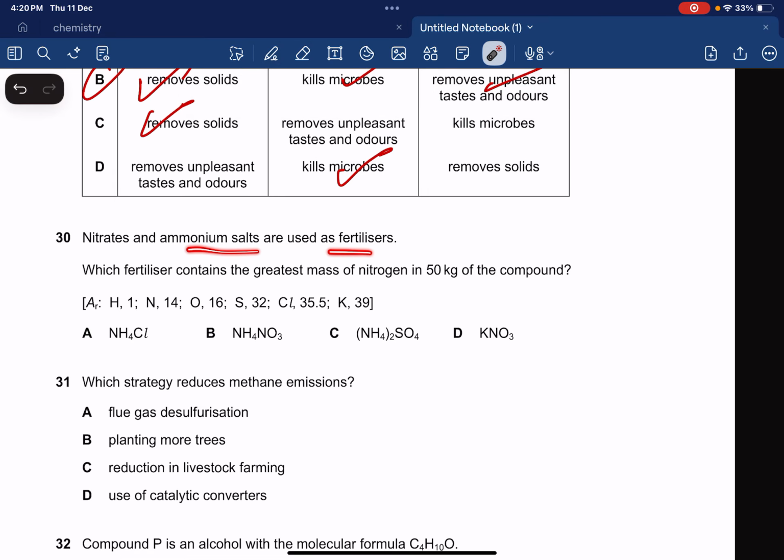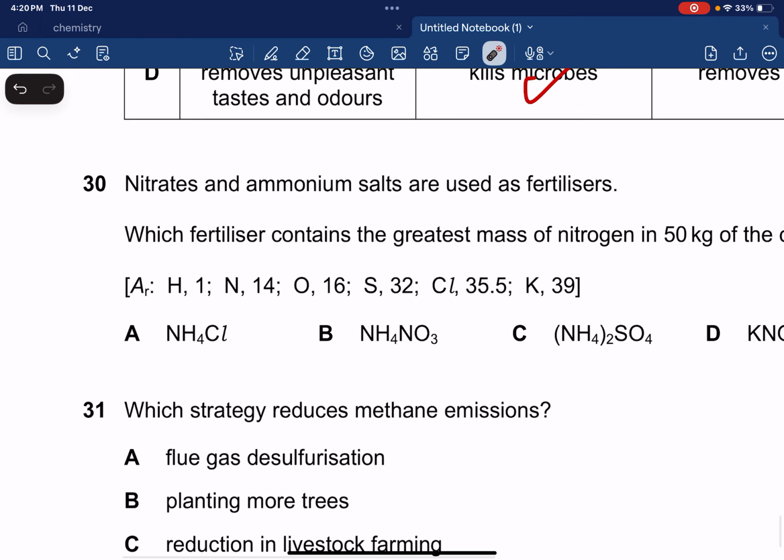Okay, that's what we know. Which fertilizer contains the greatest mass of nitrogen, in 50 kg of the compound? So first you need to find the amount of nitrogen in 1 kg, and then you can find it in 50 kg. Okay, so let's try to do it. Now, how much nitrogen does this compound contain in its 1 kg, and then we're going to find it for 50 kg.